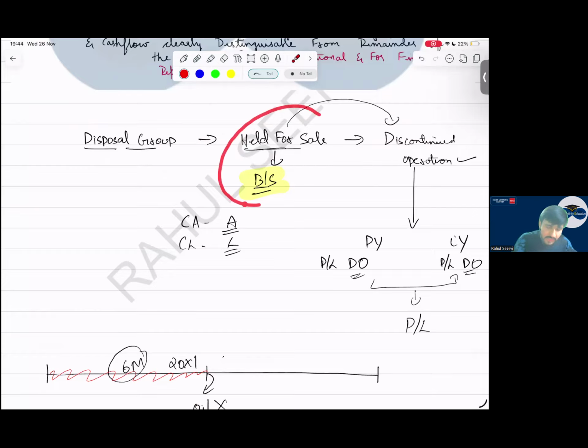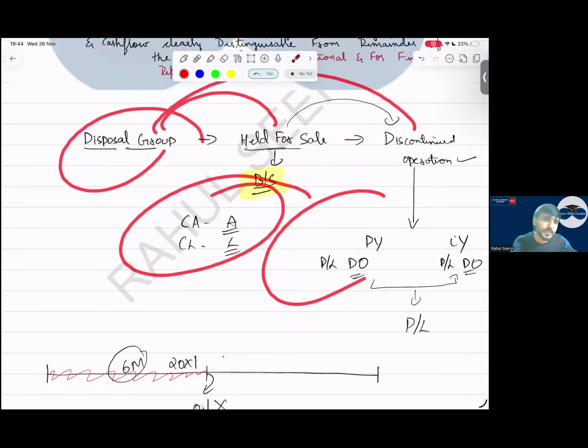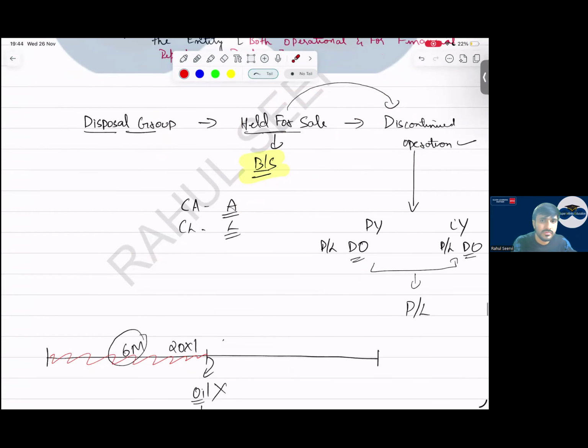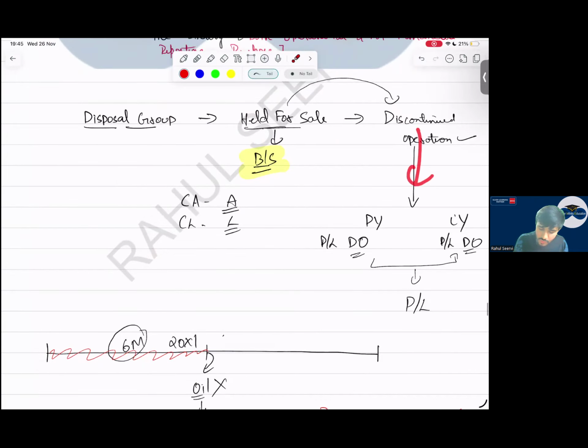Held for sale will affect the balance sheet. Discontinued operation will affect the P&L. So if a disposal group meets both definitions, it will affect the balance sheet as well as the P&L. Yes, sir. When we prepare discontinued operation, we show current year and previous year. But when we classify this as held for sale in the balance sheet, do we provide the comparative for the previous year also? No. Only for discontinued operation this is done.